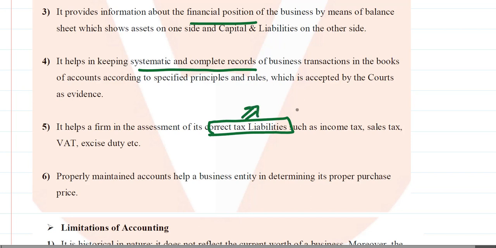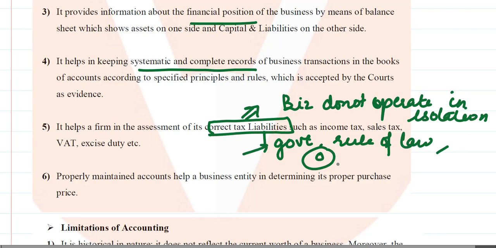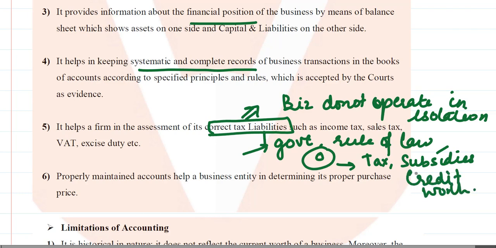Now, one thing that we have to keep in mind here is that the businesses do not operate in isolation. Therefore, when we are talking about the business, we also talk about the government, the rule of law, and therefore the system. So the system also helps us to determine the tax liabilities, the subsidies that the business is eligible for, and also the kind of credit worthiness that the business has.